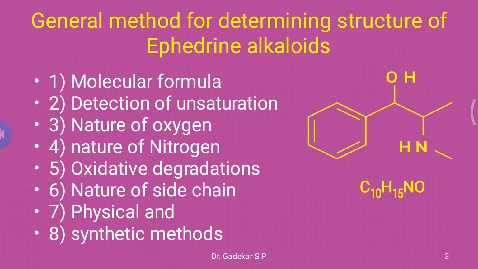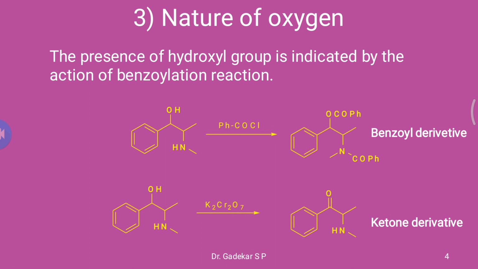Next is the nature of oxygen. The presence of a hydroxy group is indicated by the benzoylation reaction. The ephedrine molecule is treated with phenyl acyl chloride, that is benzoyl chloride, to form a benzoyl derivative.